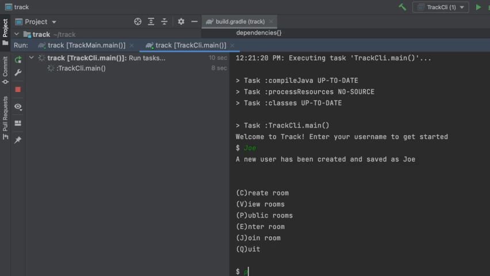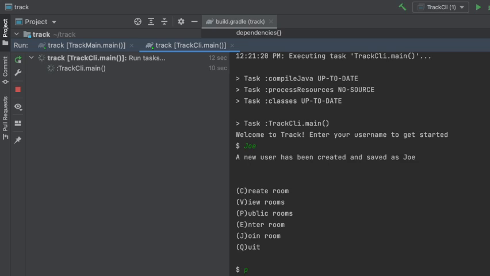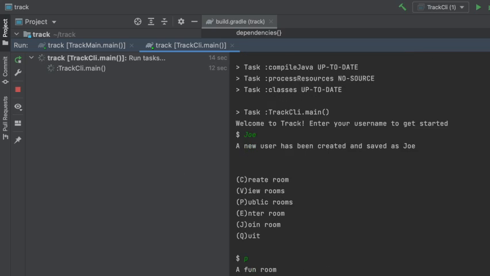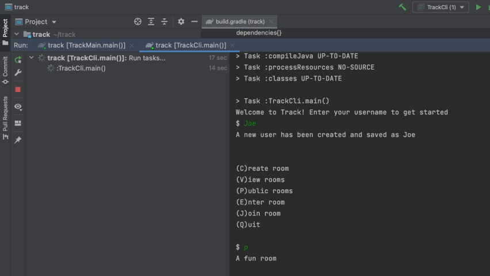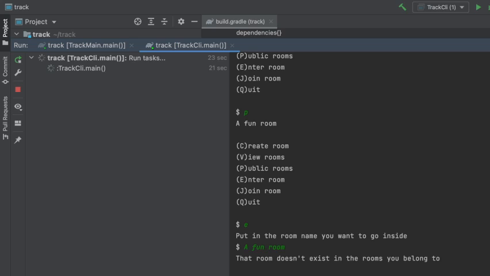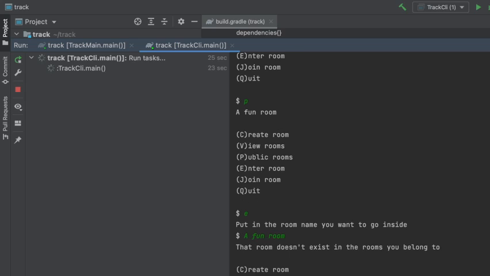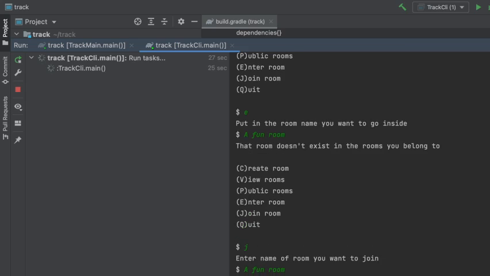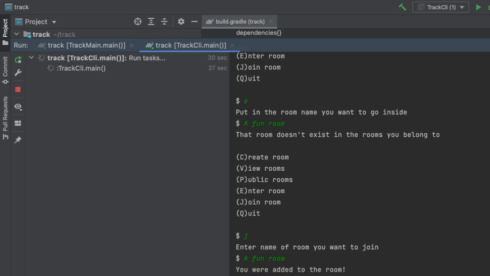And if we list all the public rooms right now, we can see that a fun room pops up. But if we try to enter it, we won't be allowed inside because we're not actually part of the room yet. So if we run the join command and then we enter the room name, we were added to the room, and now we can enter that room.